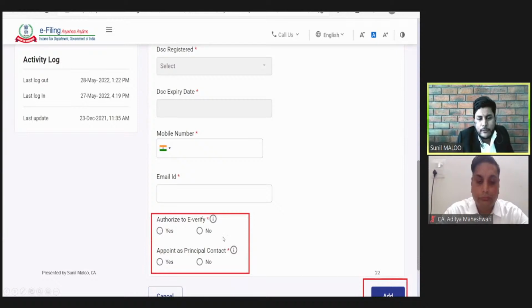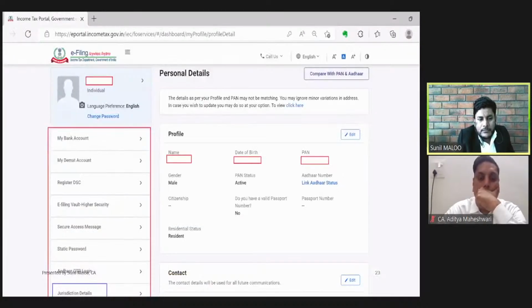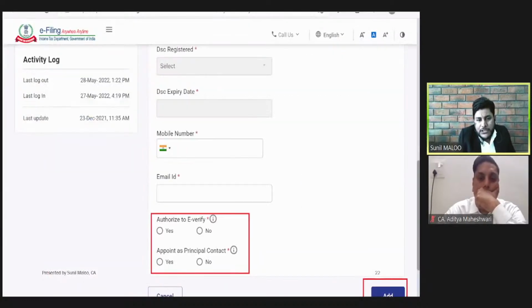Here we can click yes or no, and appoint as principal contact, yes or no. So only those persons who are authorized by the company to e-verify by clicking yes in this profile will be eligible to sign on behalf of the company using their digital signature. The process of registering digital signature is slightly different for individual cases and slightly different for non-individual cases.